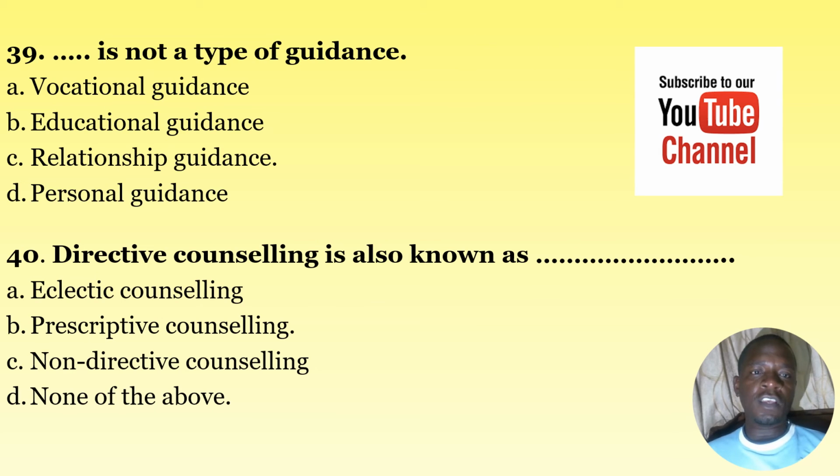Dash is not a type of guidance. A, vocational guidance. B, educational guidance. C, relationship guidance. D, personal guidance. Dash is not a type of guidance, so the correct answer here is C, relationship guidance.